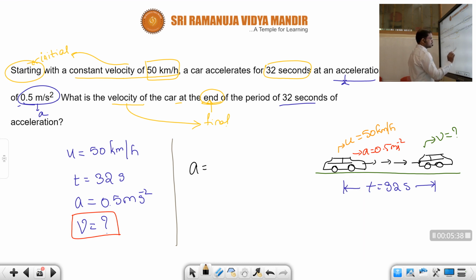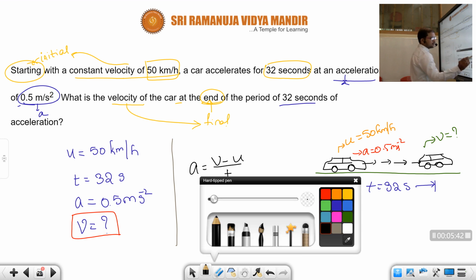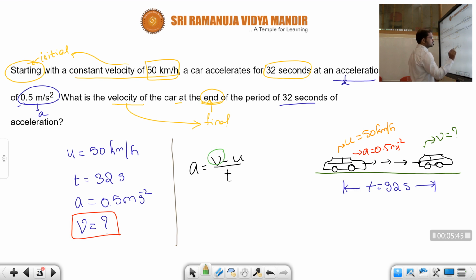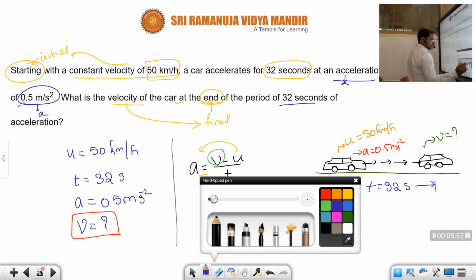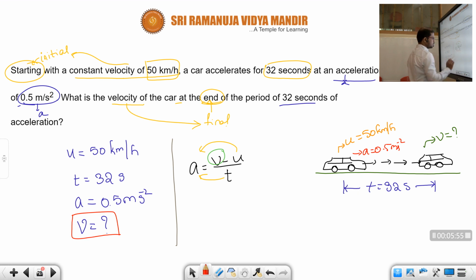We know that acceleration is equal to (v minus u) by t, children. Here, which value do we want? The required value is v. So what do we do now? Send this t here, send this u here. So what will be the final value of this velocity? Final velocity v equals a into t, minus u becomes plus u. So v equals u plus a into t. Here we need to find the final velocity.